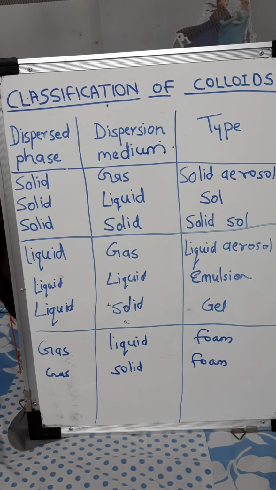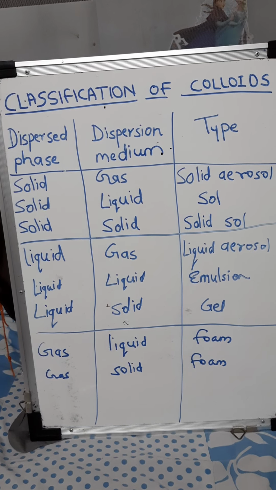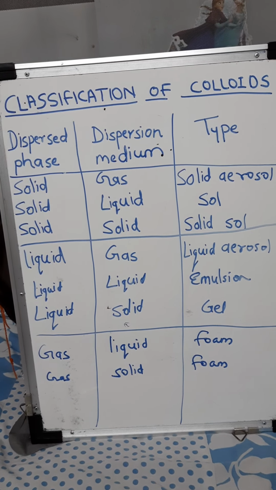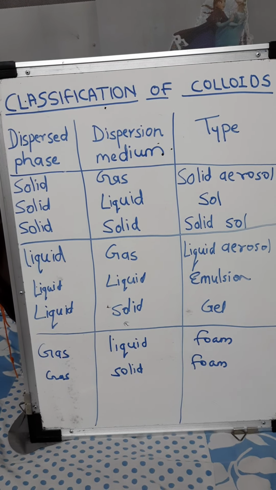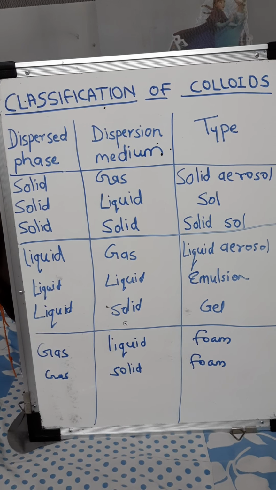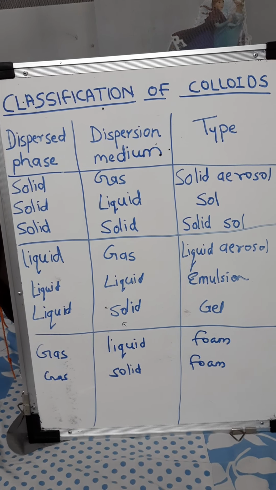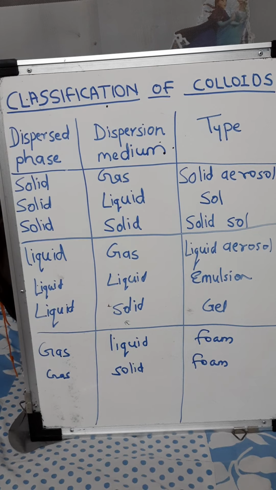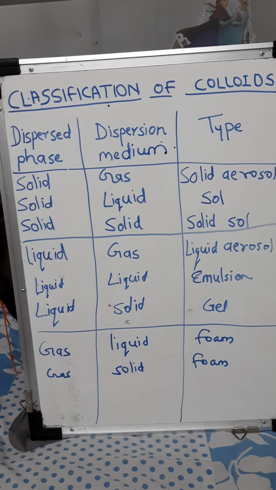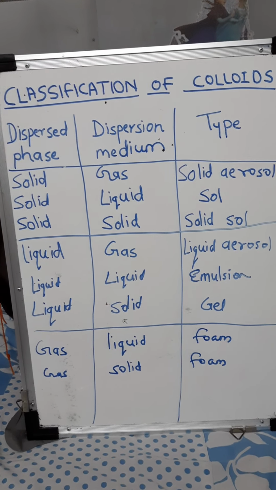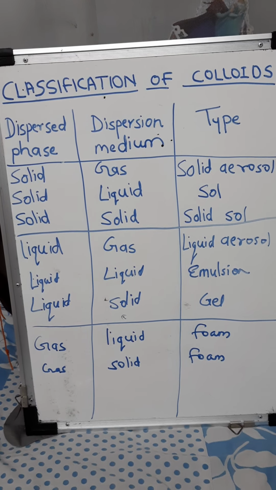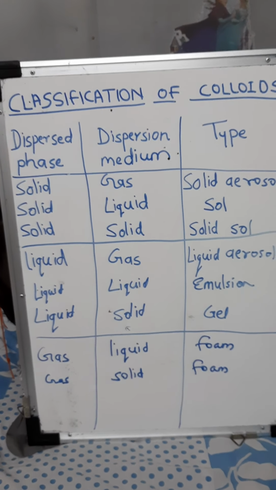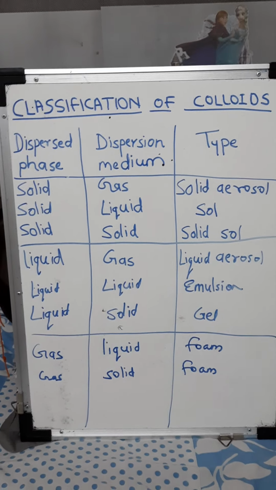The substance which is present in small amount is called disperse phase, and the one in which it is dispersed is known as dispersion medium. So depending upon our dispersion phase and dispersion medium, we have eight types of colloidal solutions. Okay, so we'll study one by one.